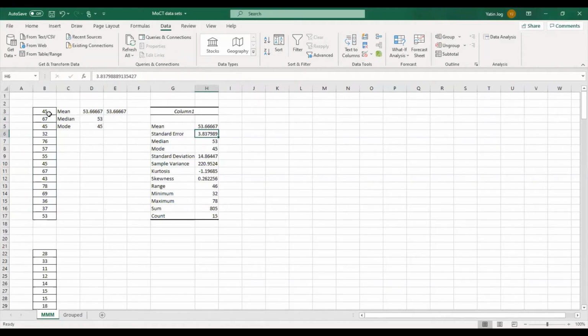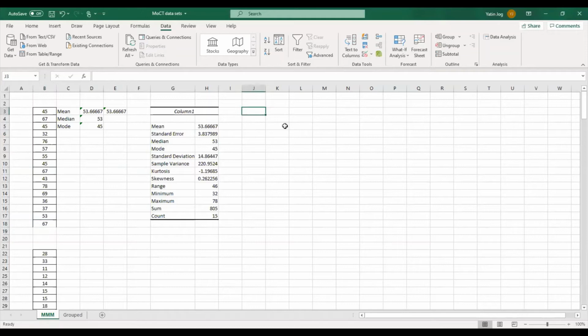Now in case of mode, as we have discussed, my data set can be either bimodal or multimodal also. If my data set has two mode values, how do we find both the modes in Excel? We have 45 as the mode in this data set, and the next value is 67, which is present twice. So I'll add another value, 67, in my data set. Now my data set has two mode values, 67 as well as 45.